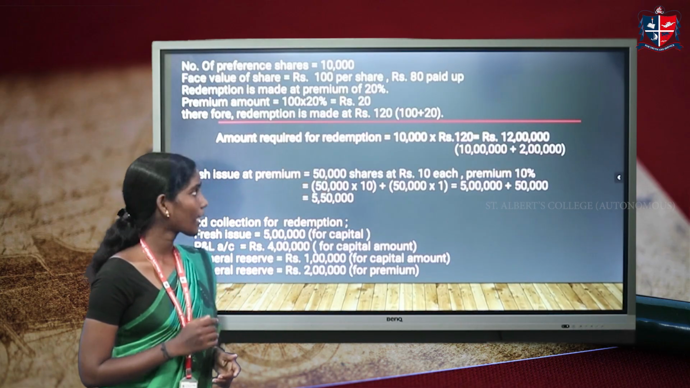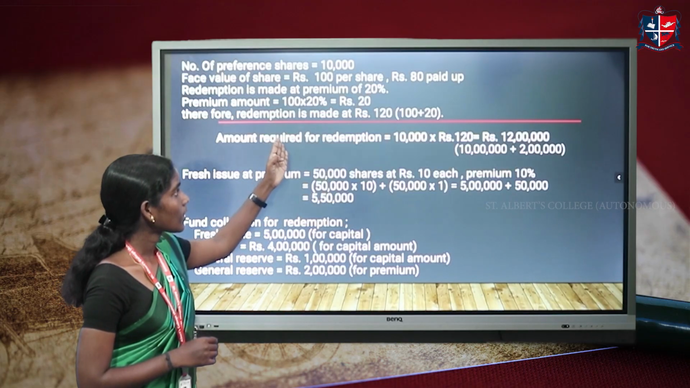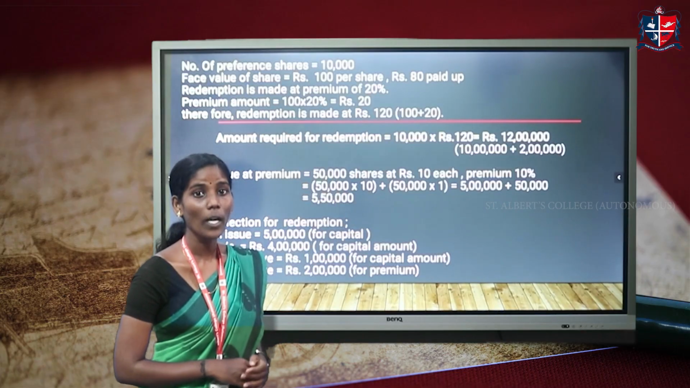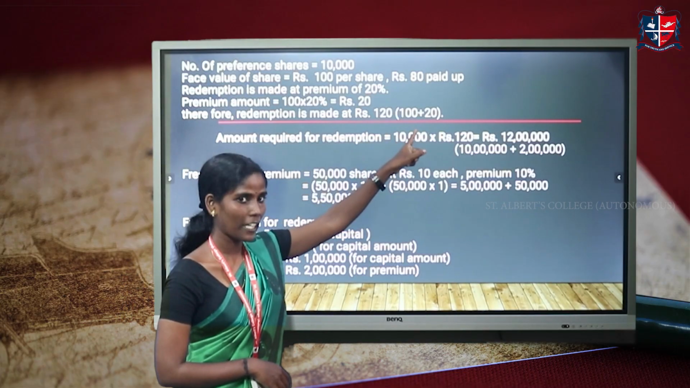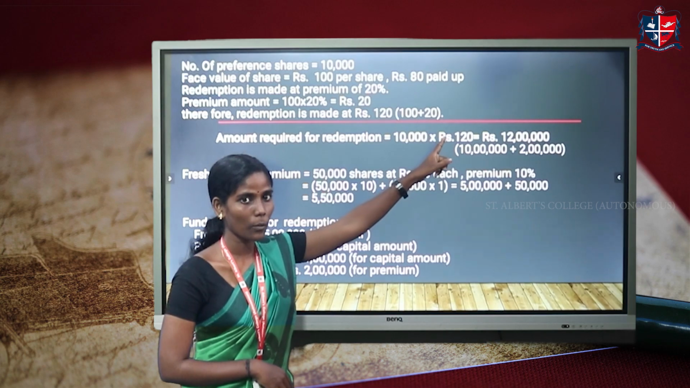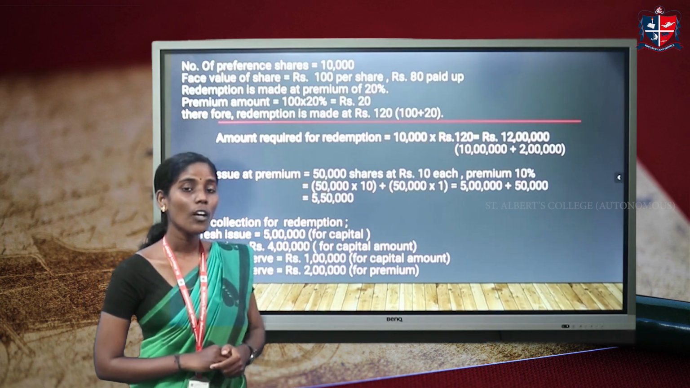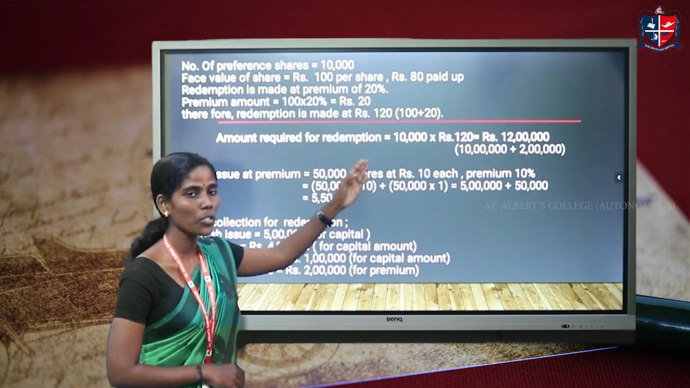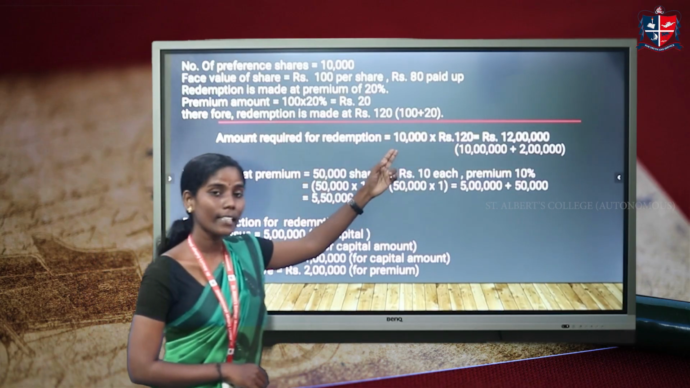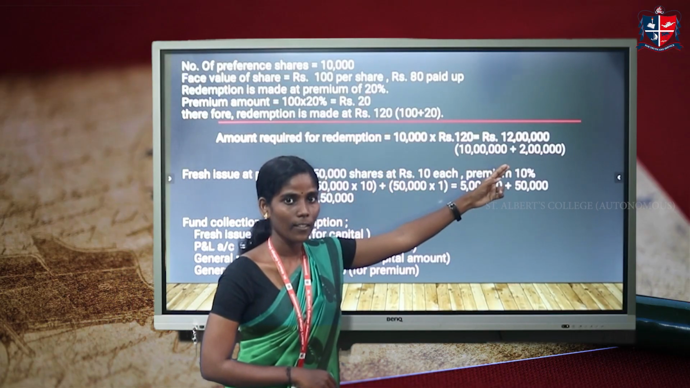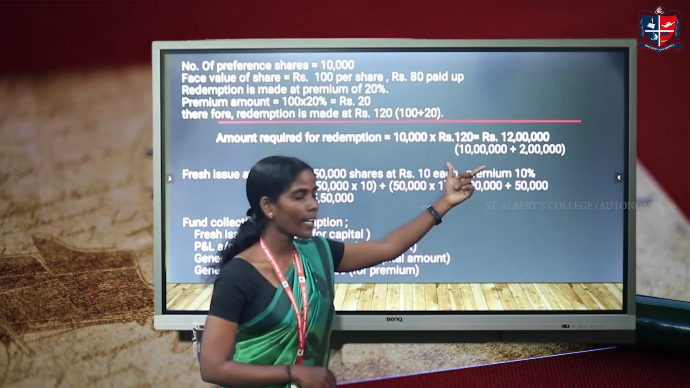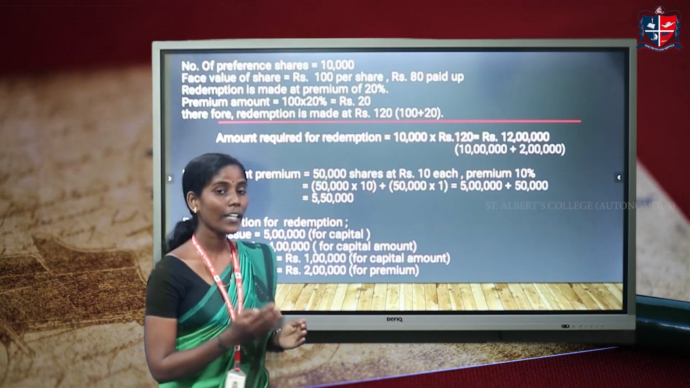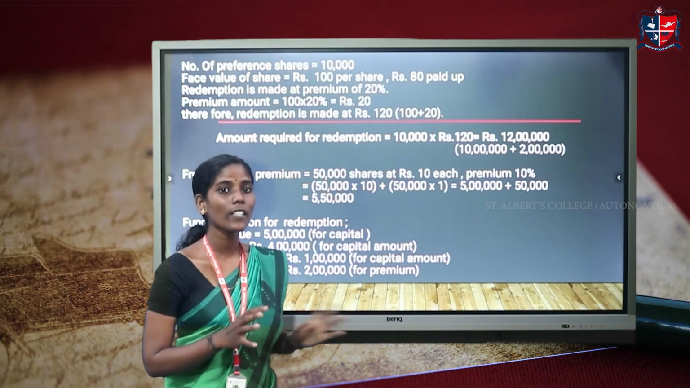So at the time of redemption, they have to give 120 rupees per share. 100 is face value and 20 is the premium amount. So totally the company needs to pay 120 rupees per share. So the actual amount required for redemption is 120 rupees for 10,000 shares, that is 12 lakh. In this 12 lakh, 10 lakh is share capital and 2 lakh is premium amount. So we have to raise 12 lakh rupees from several sources.